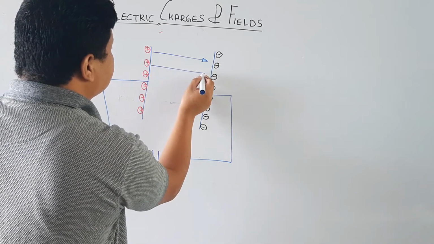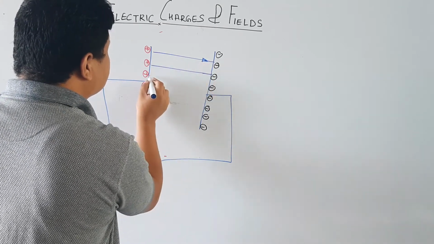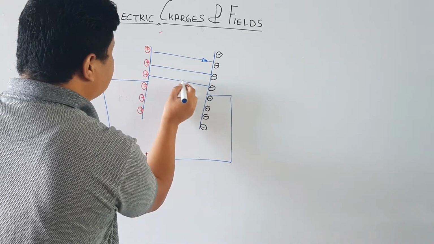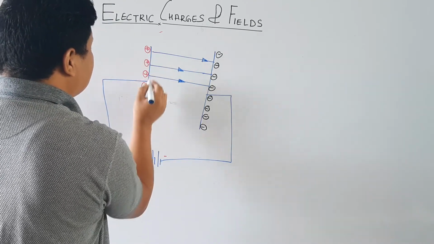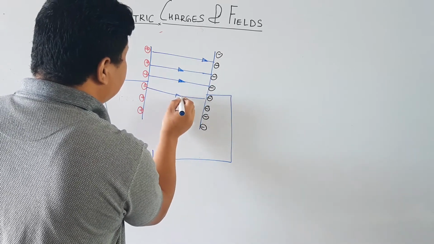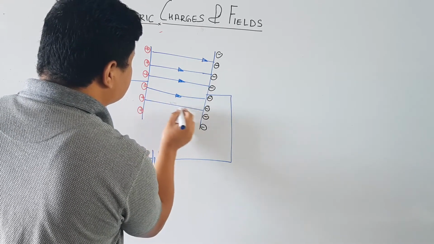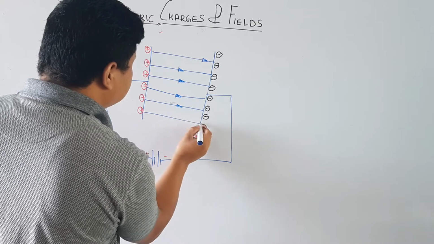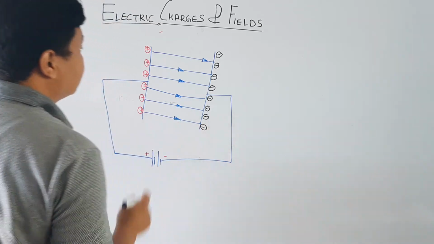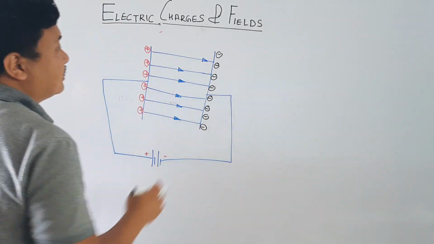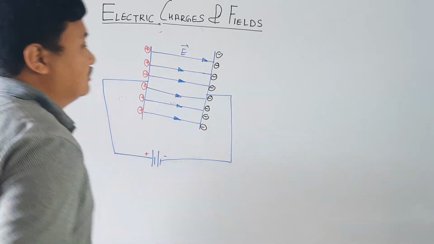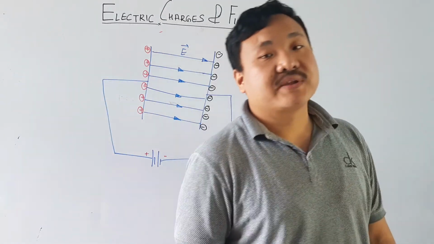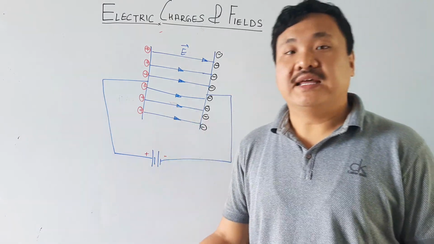Why in this direction? Electric field is in this direction because you know that the electric field starts from positive and ends at negative. This is very important because this is the positively charged plate, this is the negatively charged plate, and all are electric field lines. Okay, so this is how you can also generate the uniform electric field.